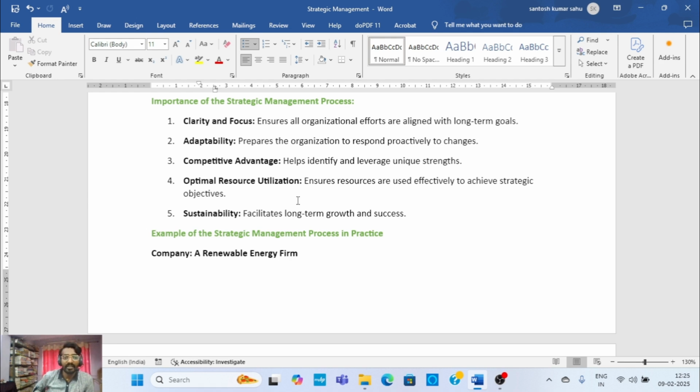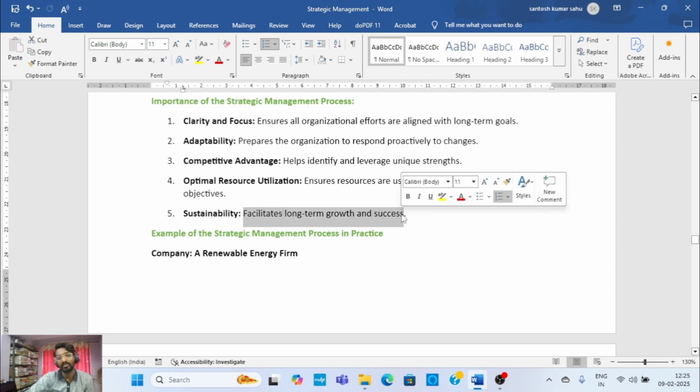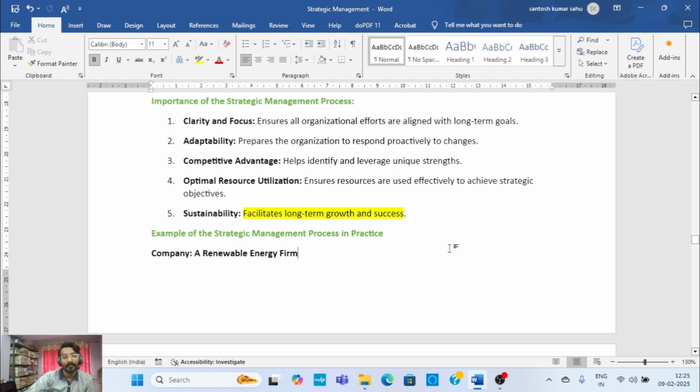Third is competitive advantage, which helps identify and leverage unique strengths. Fourth is optimal resource utilization, which ensures resources are used effectively to achieve the strategic objectives. Then fifth is sustainability, which facilitates long-term growth and success.